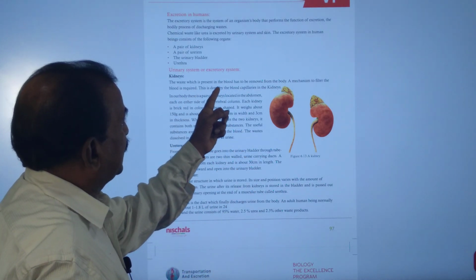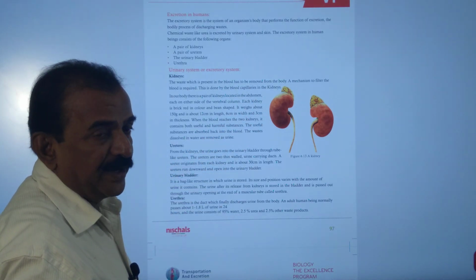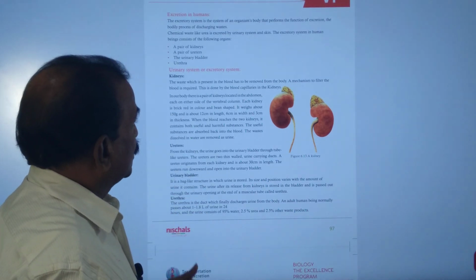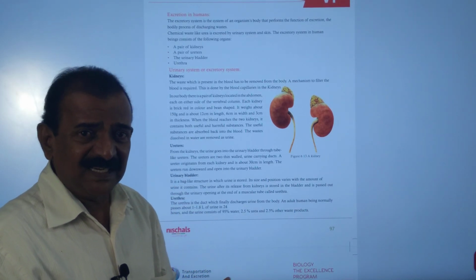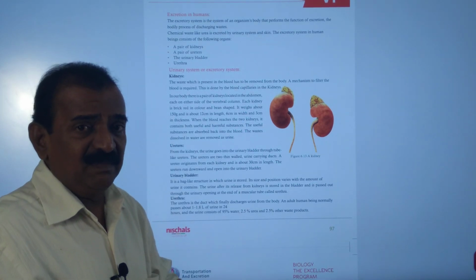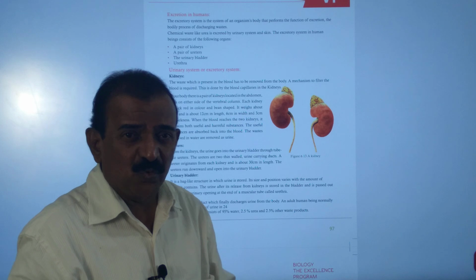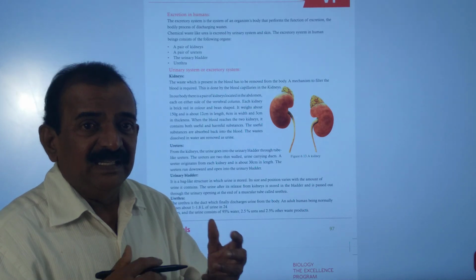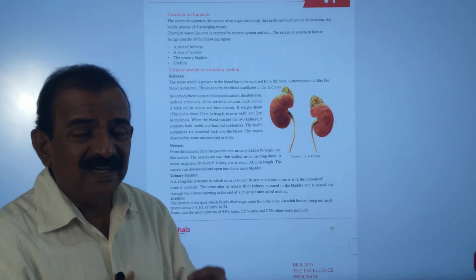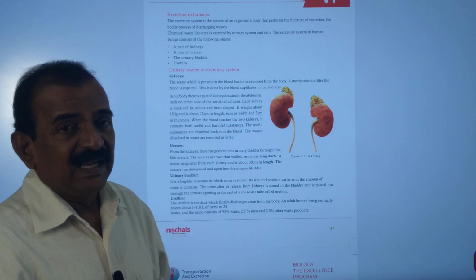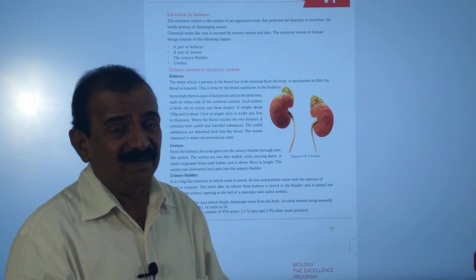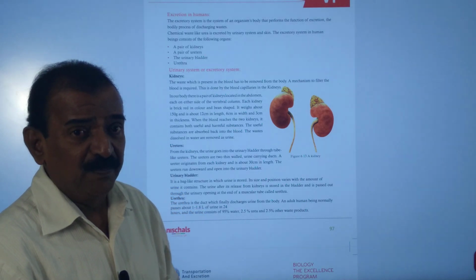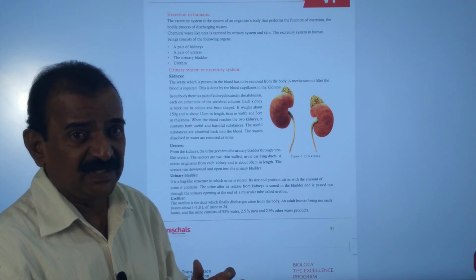Now I am reading the concept that is given on page number 97. The waste which is present in the blood has to be removed from the body. So here a mechanism to filter the blood is required. Blood capillaries are present in each kidney, and these blood capillaries are useful to filter the blood in the kidney, and kidneys consist of structural and functional units to filter the blood, and they are called nephrons. Blood capillaries are also helpful in removal of the waste, and they also take useful substances from the blood.